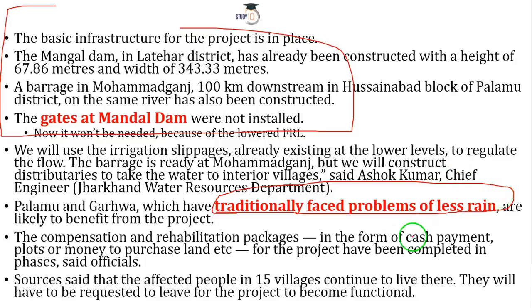But once this project is completed, this area will get new fresh water. Fresh water means more grass and trees and shrubs and herbs, and more plantation means more herbivores, and more herbivores means good food for tigers as well. So hopefully it will help in flourishing this Palamau Tiger Reserve as well. Right, so far so good.